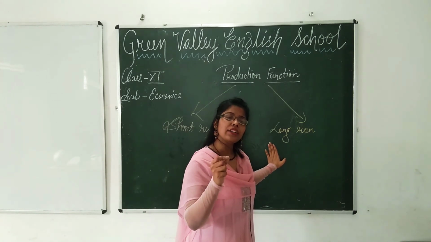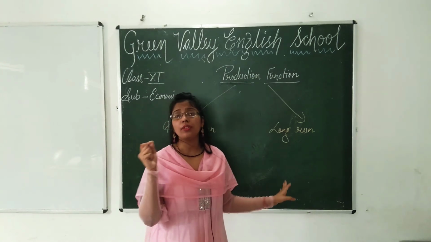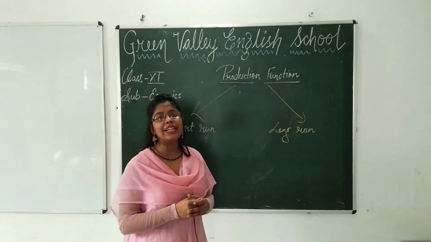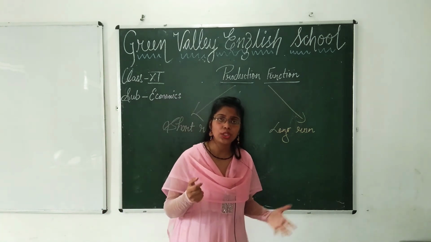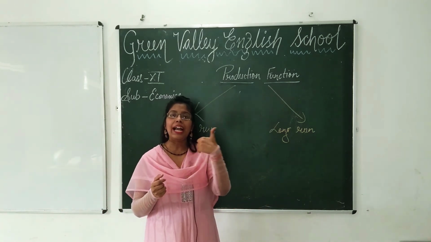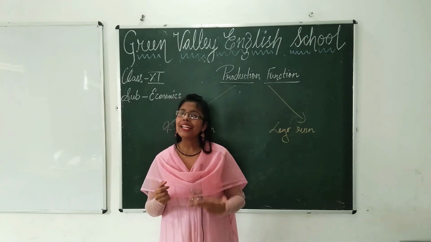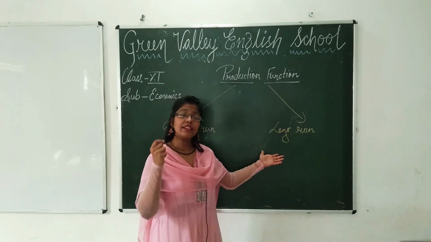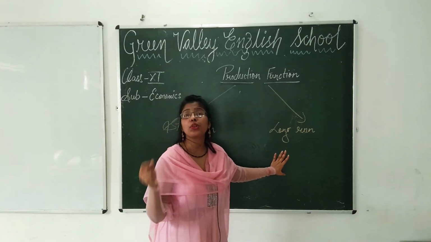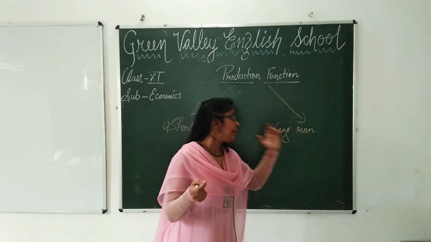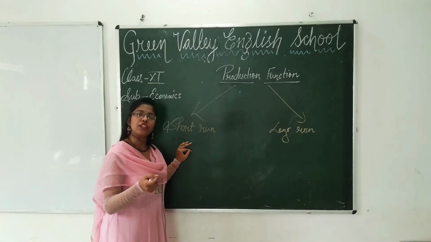That all the factors of production can vary. What are all the factors of production? You have already studied: land, labor, capital and enterprise. These are the 4 factors of production. I have already told you all. There are 4 factors of production: land, labor, capital and enterprise. So these can change in the long run. We can change the factors of production. But here we cannot change the fixed factors.